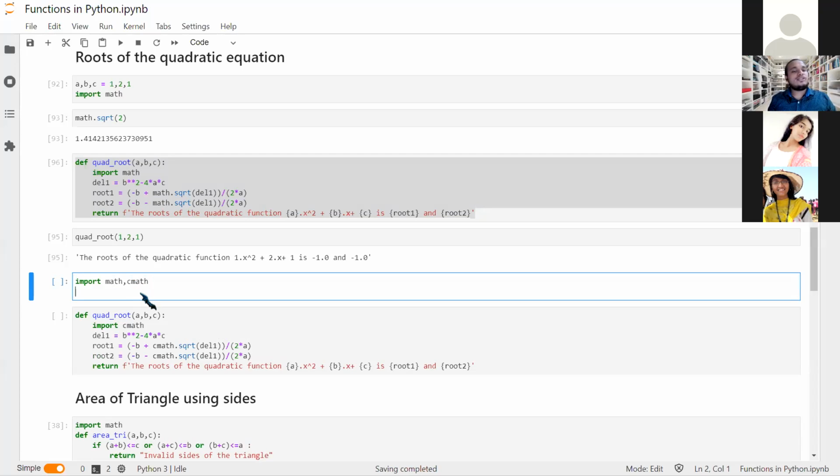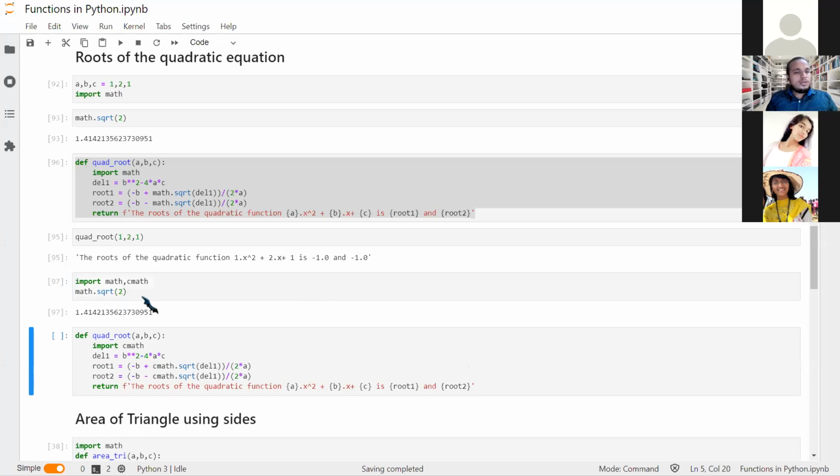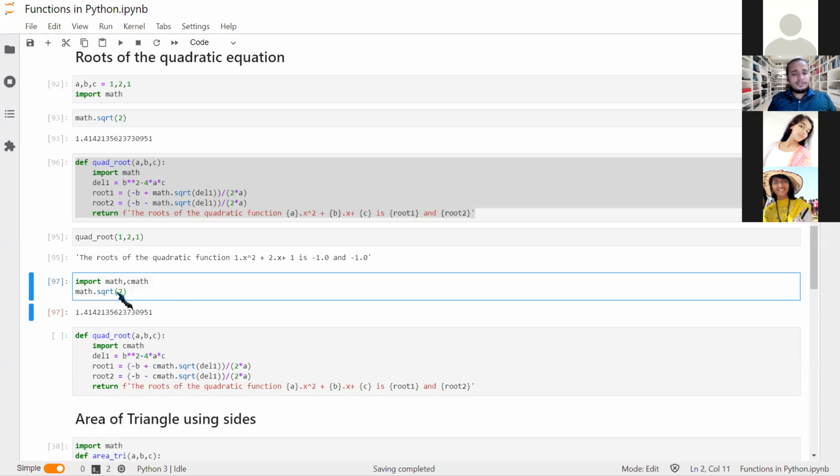Both have square root, but math is normal, for R and Rn, and we use CMath for complex. So this is for R and this is for C. If you were to take the square root, so math.sqrt, square root of say 2 here. Yeah, it is working. What if it is -2?